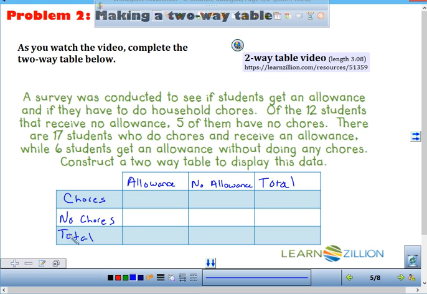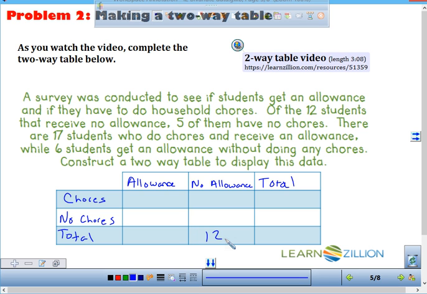A total of no allowance. So I put my no allowance and total where they meet. That's a 12. Okay. Questions? Everybody understand why I put 12 where I did? Okay. No questions? Okay.